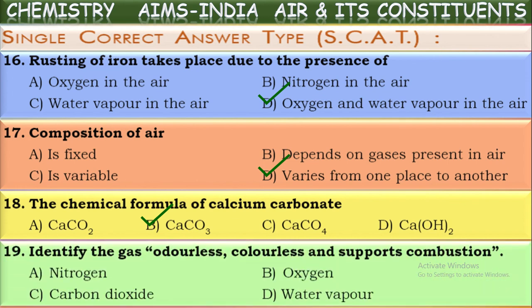Next, identify the gas which is odorless, colorless, and supports combustion. Actually, there are so many gases with no odor and no color. Because nitrogen, carbon dioxide, oxygen, water vapor, these all have no odor and no color. But they are given one more hint about the gas, that it supports combustion. In the atmospheric air, only one gas supports combustion. What is it? Yes, it is oxygen.